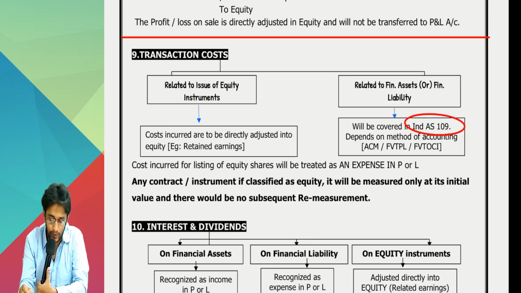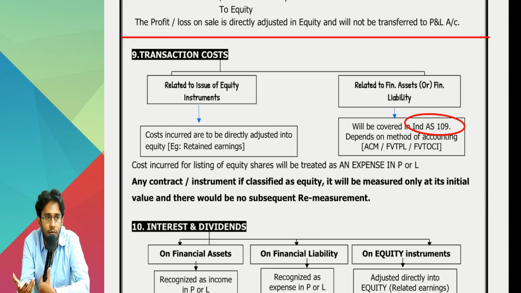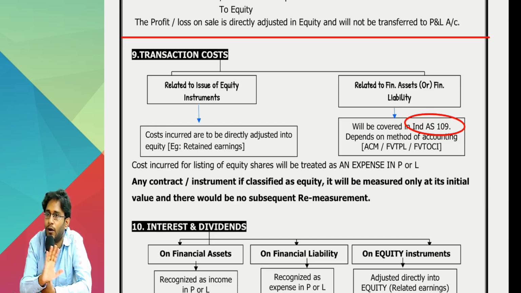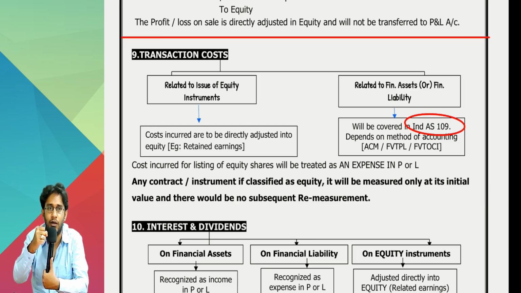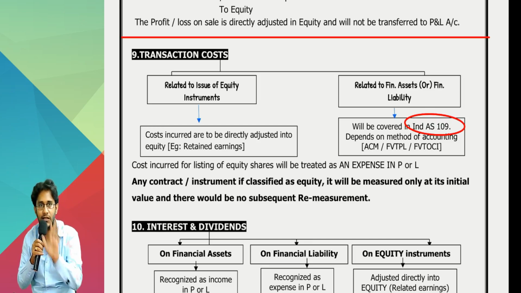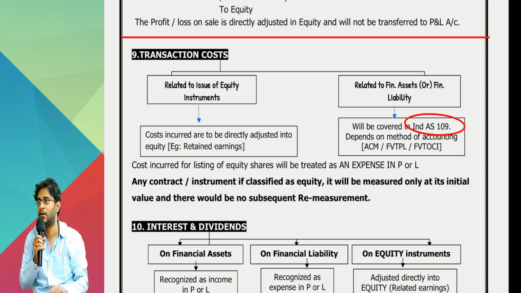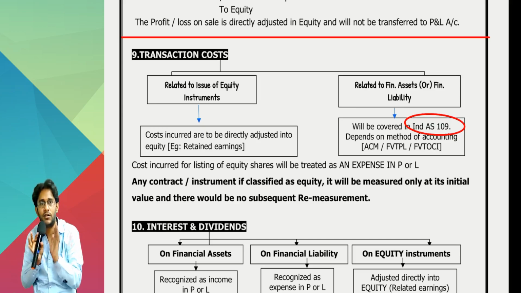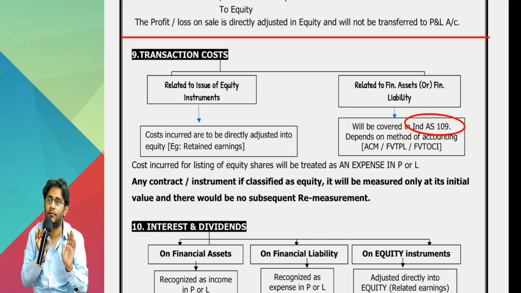Any contract or instrument, if classified as equity, will be measured only at its initial value and there would be no subsequent remeasurement. Hereafter, the standard will not talk anything about equity. After so much discussion on equity definition, equity versus financial liability, ultimately if you call something equity, there is one line: first time you record something, and after that, don't do anything.